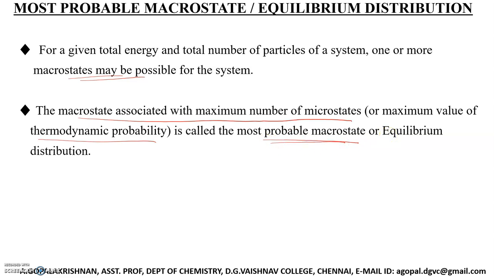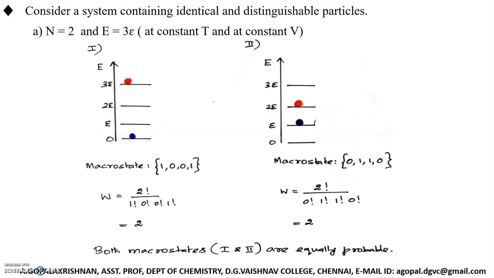I repeat, what is meant by the most probable macro state? For a given system, with a given total energy and a given total number of particles, many macro states may be possible, but among them, the one having the maximum value of thermodynamic probability is called the most probable macro state. Now I'm going to give you some examples by which we can understand how to calculate the number of macro states, how to find the thermodynamic probability, and how to identify which macro state is the most probable macro state.